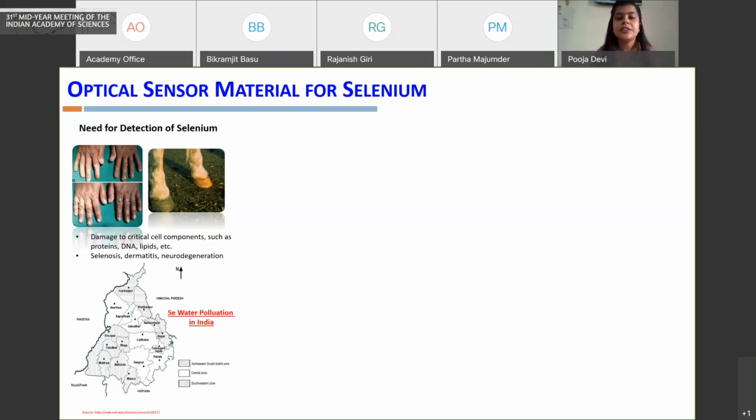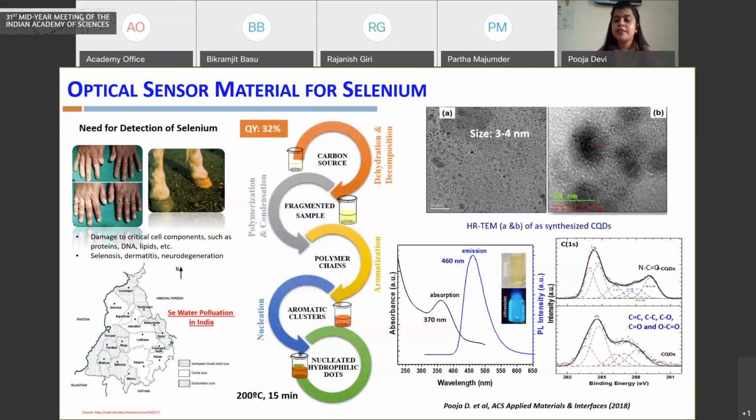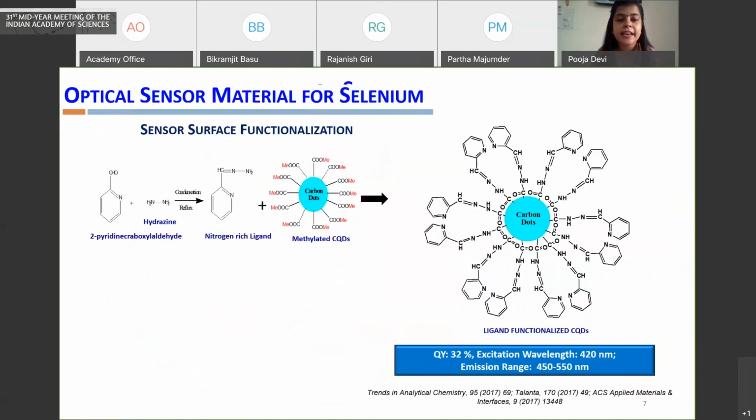So in this direction, we have developed a carbon-based platform, which is a fluorescent material having carboxyl group functionality on its surface, for detection of this pollutant. Since such a platform has only carboxyl functionality, it does not have selectivity. So to introduce selectivity onto the surface of this material, we designed a specific kind of ligand which is rich in nitrogen functionality, because nitrogen-selenium has high bond association energy.